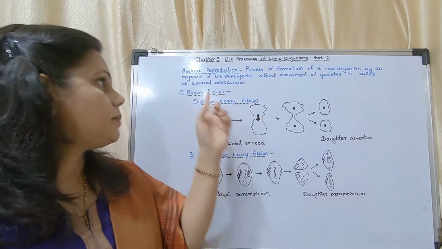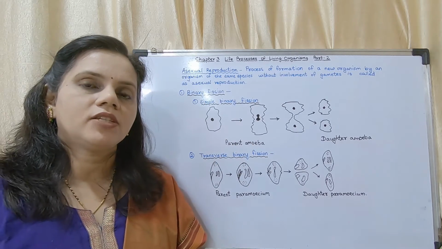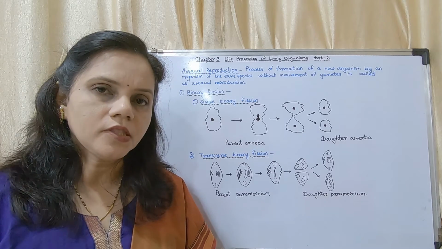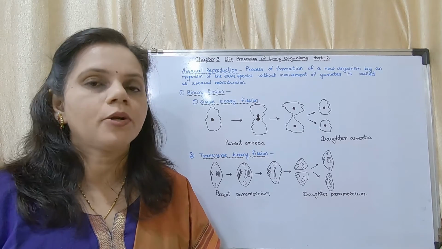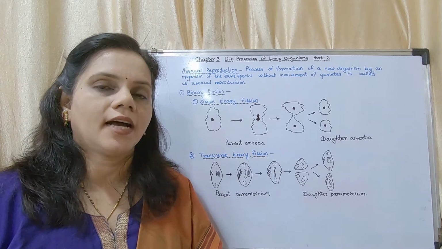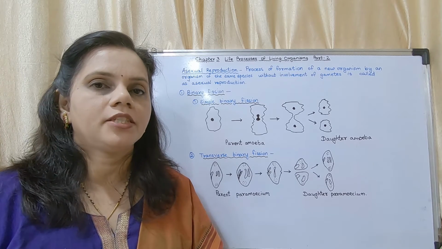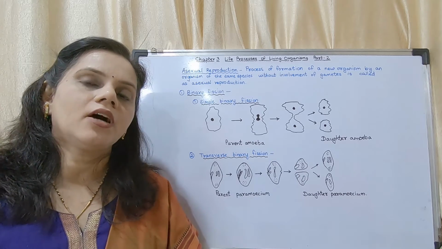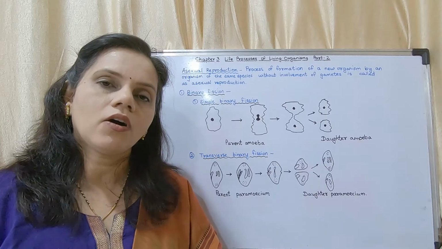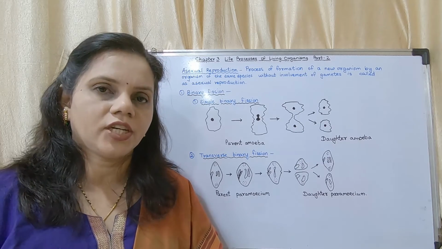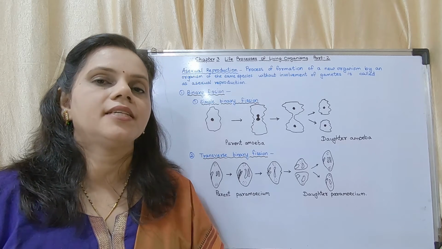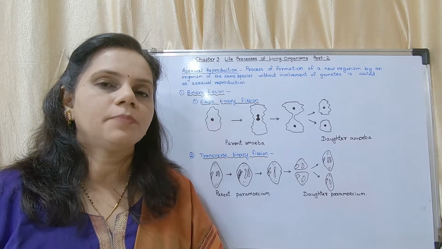From those, we will start with binary fission. Binary fission generally occurs in prokaryotes and some protists. Protists belong to kingdom Protista, for example amoeba, paramecium, etc. Some cell organelles like mitochondria and chloroplast inside the cell also undergo this type of fission. What is binary fission? One parent cell just divides into two.